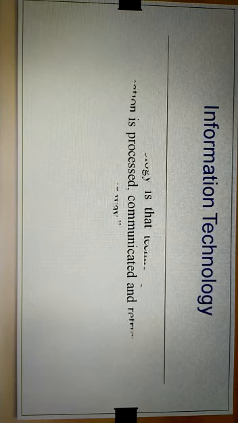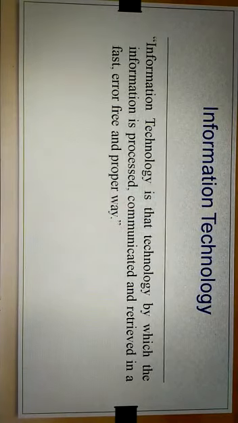So, when we define what information technology is, we can say information technology is that technology by which information is processed, communicated, and retrieved in a fast, error-free, and proper way.